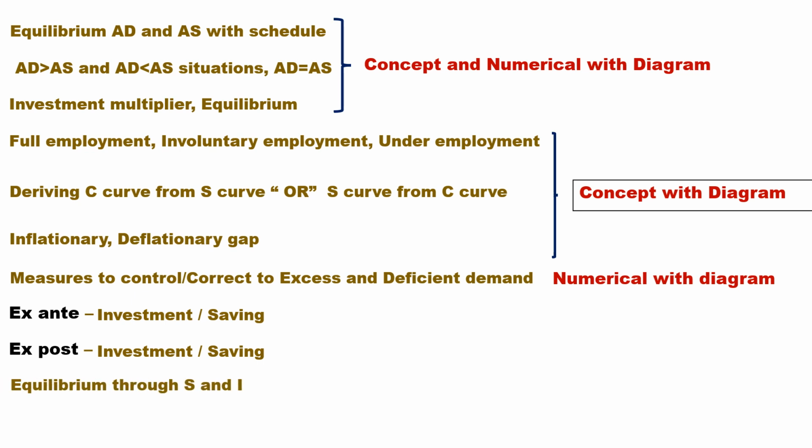Equilibrium through S and I. S is equal to saving, I is equal to investment. That is, C plus I is equal to C plus S, or S is equal to I. This should be a numerical application. You should expect a numerical application with a detailed diagram.